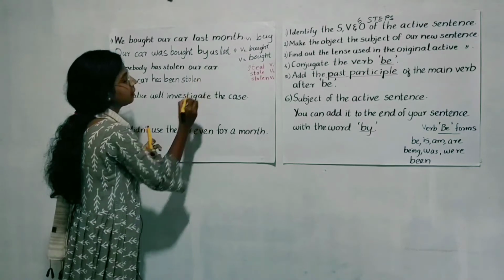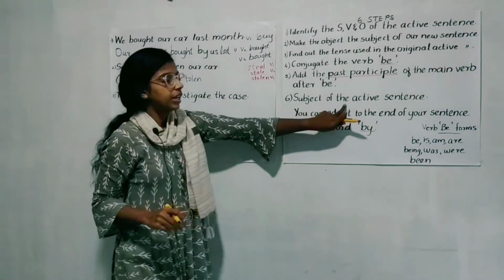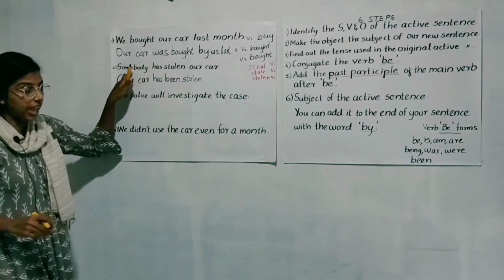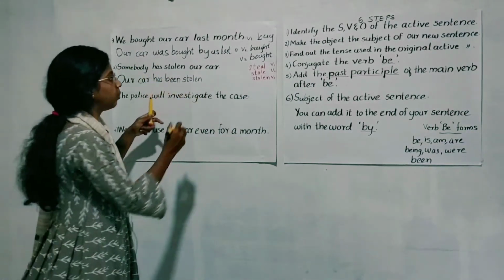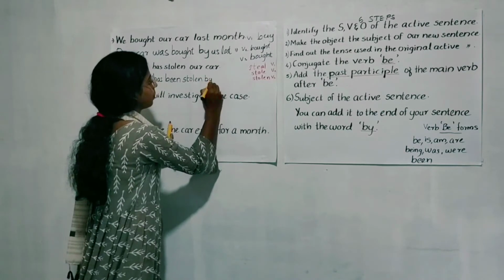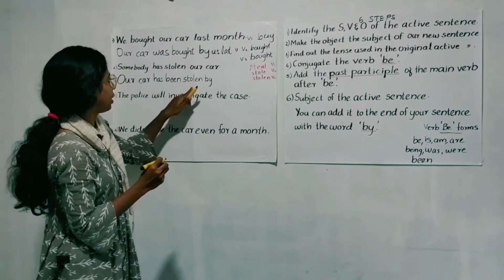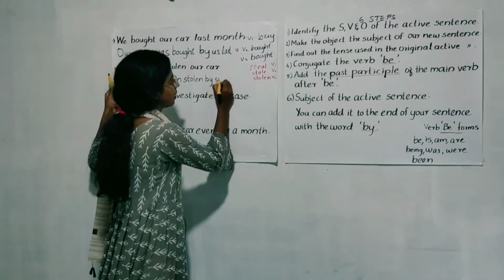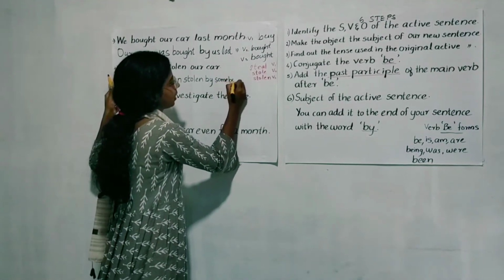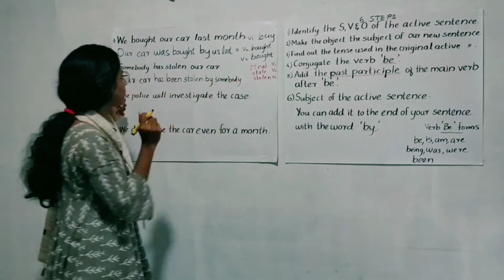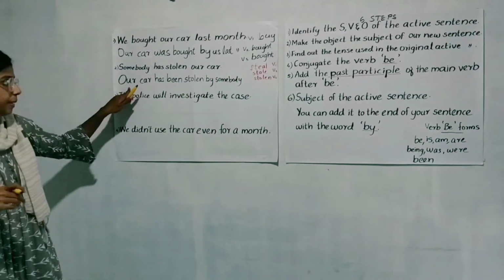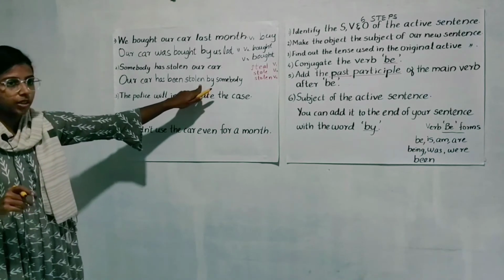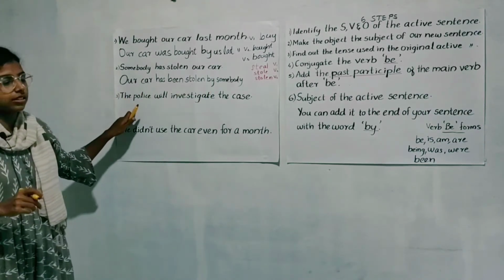past participle. Then if we want to add the subject of our previous active sentence, we can add it with the word "by". Our car has been stolen by somebody, we don't know. Who did it? By somebody. So this is our new passive sentence. Our car has been stolen. Okay.